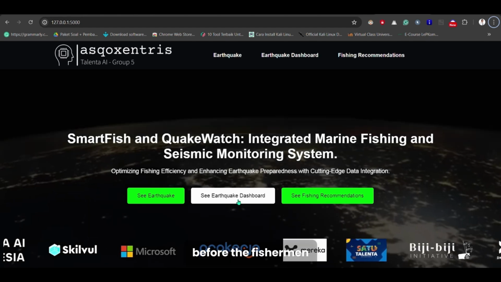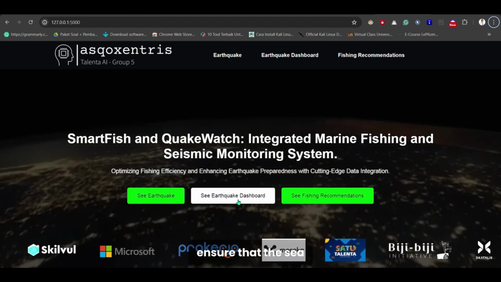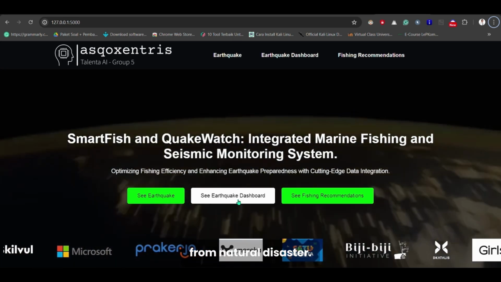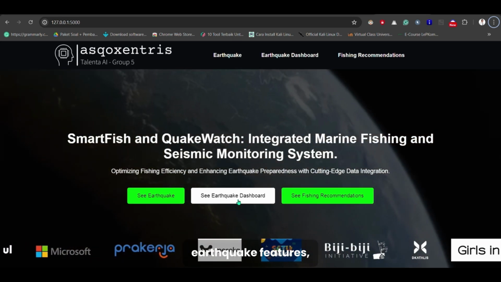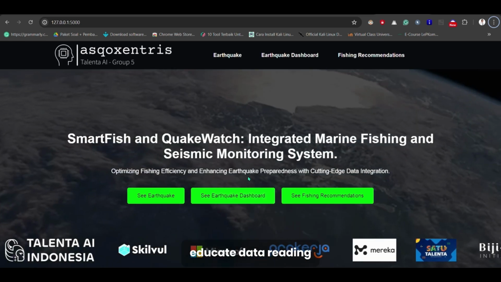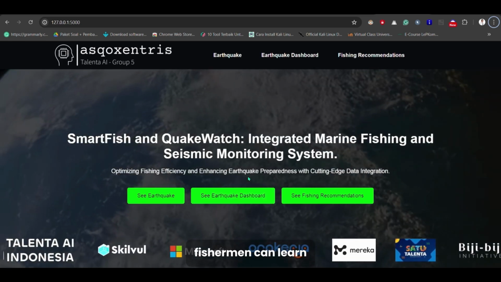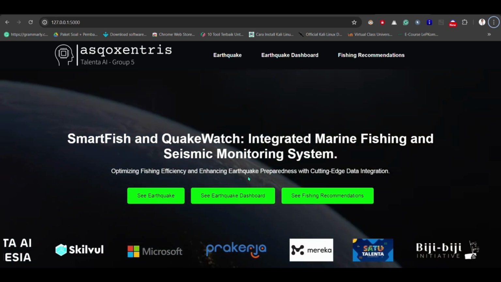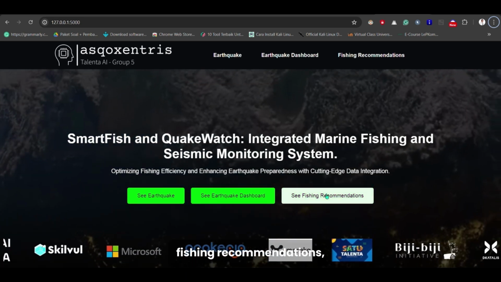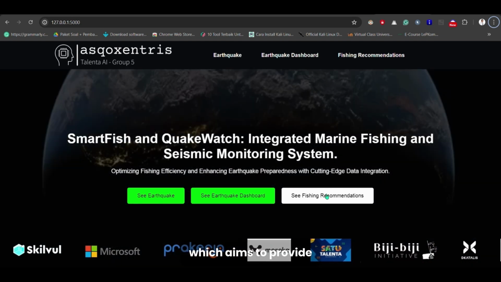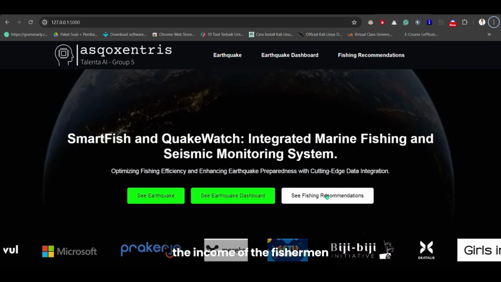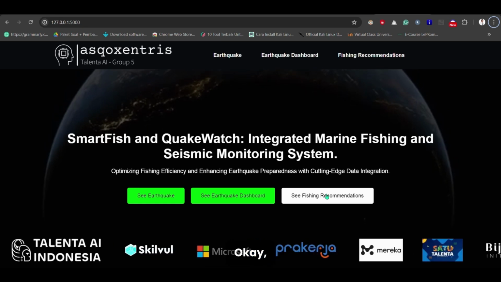So before the fisherman leaves, the fisherman must ensure that the sea condition at the fisherman's location is safe and comfortable from natural disaster. And also we have a dashboard feature, whose goal is to educate data reading so that fishermen can learn to summarize the earthquake data that occurred in Indonesia. And the last is fishing recommendations, which aims to provide information on fishing spots in order to increase the income of the fishermen themselves. Okay, let's get started.